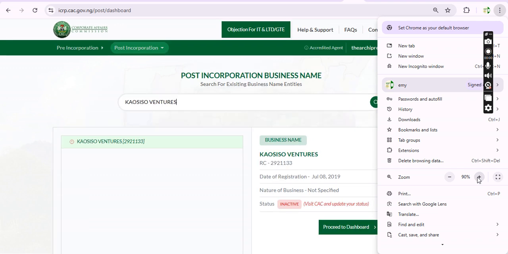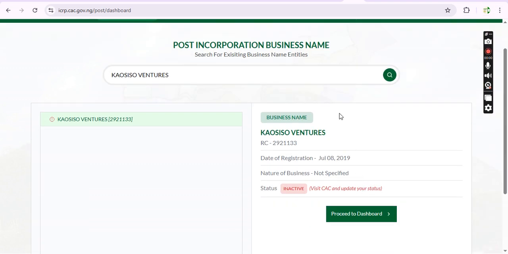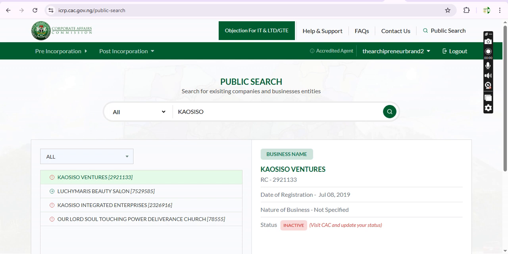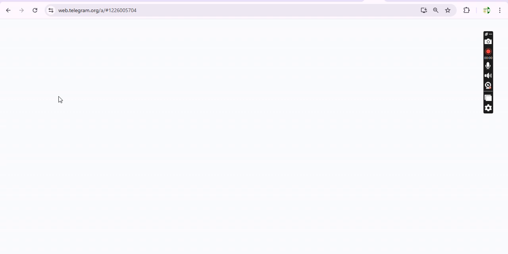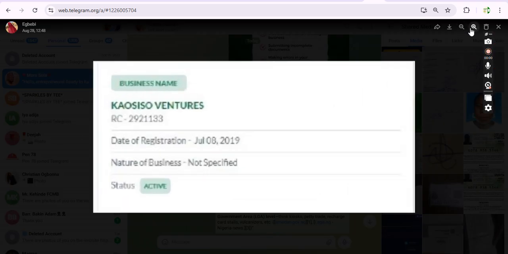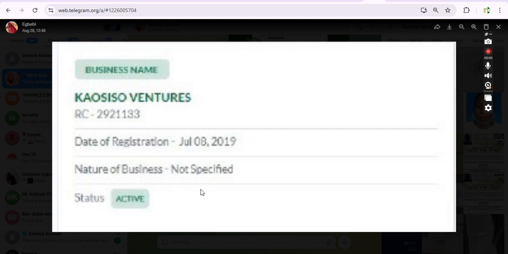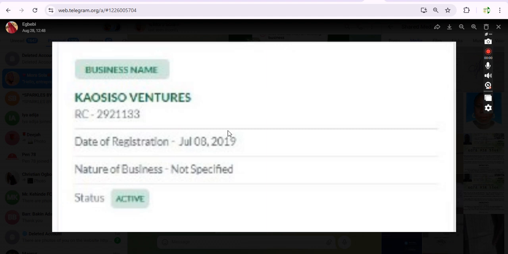Only for me to come here with the new portal upgrade, and it says inactive status. Let me show you the proof right here, because I sent a screenshot to the customer. This is it. You can view it, even though it is kind of blurry. CAC AI Ventures, look at it here, and you can attest that this is the new portal upgrade, even with the interface.